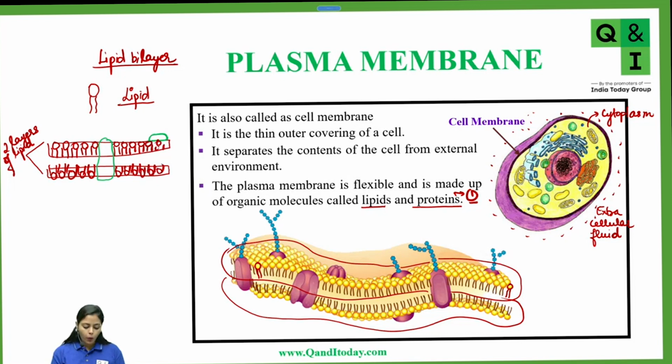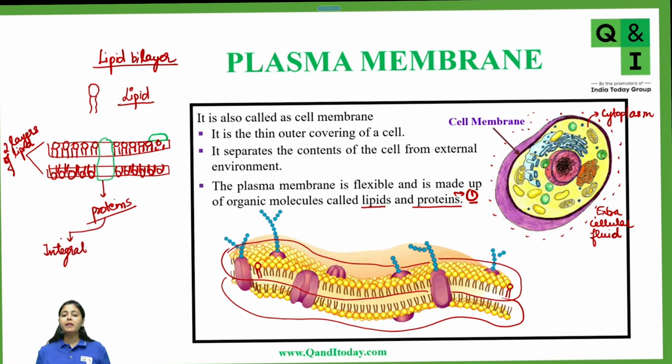What I am trying to tell you is these molecules which are embedded in the plasma membrane are proteins. Proteins are of two types. The first type are called integral membrane proteins. Integral means they are an integral part of the plasma membrane, embedded in the membrane layer. This protein is completely embedded in the membrane, crossing both the lipid layers.